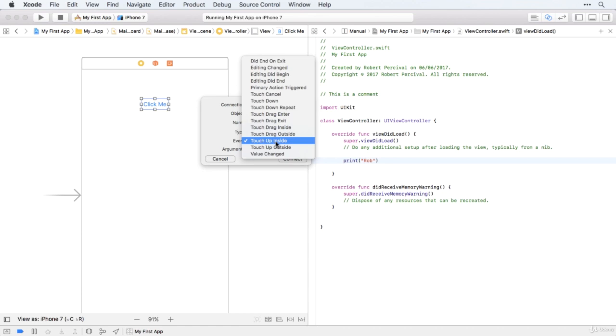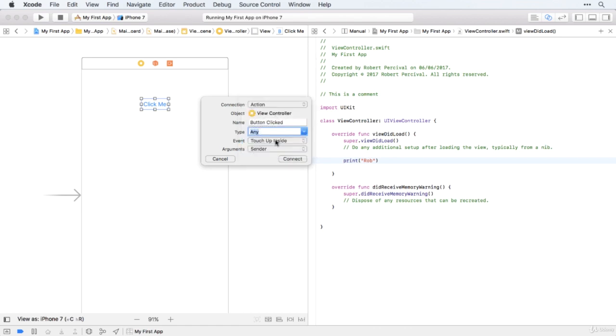And then we've got a number of possible events. So you can see we can respond to a touchdown, a cancelled touch, dragged enter to the button, etc. But the most common is touch up inside, which essentially means that the user has lifted their finger off of the screen inside the button, which is our way of detecting a button press.